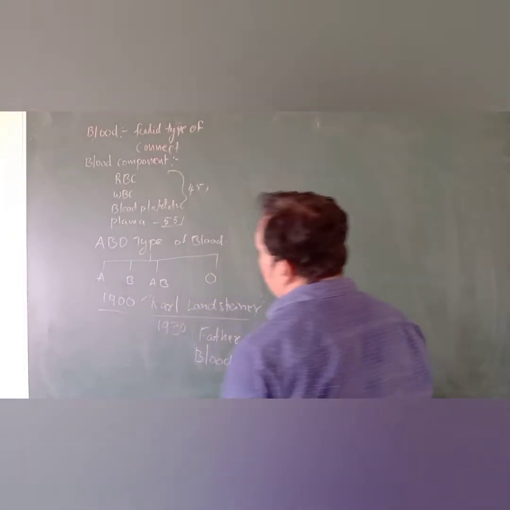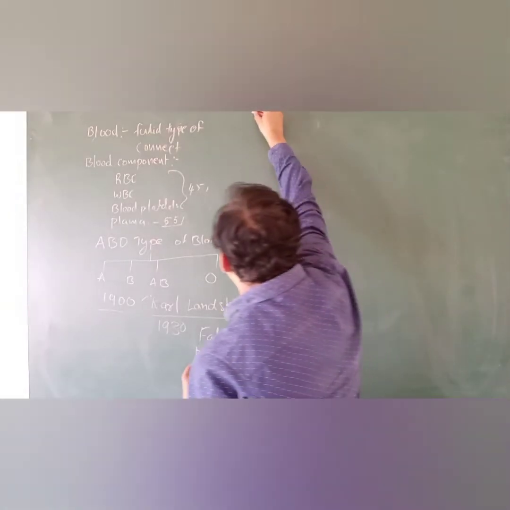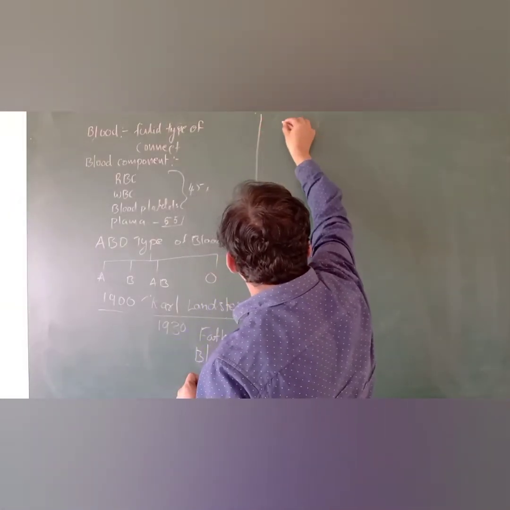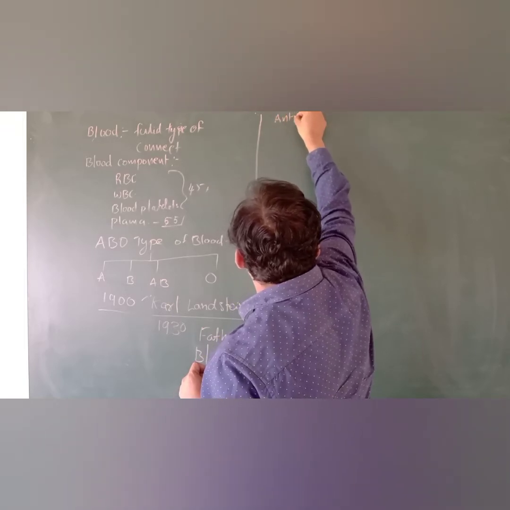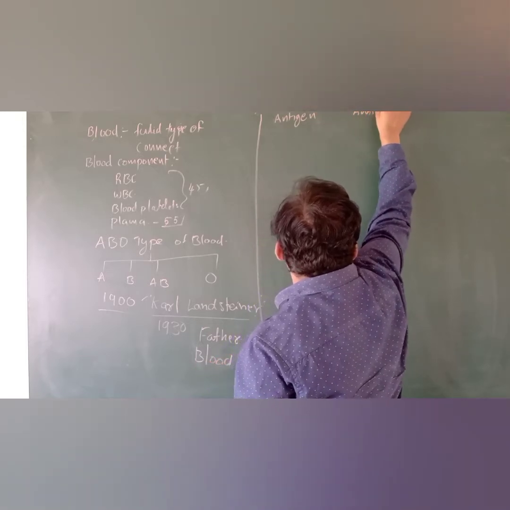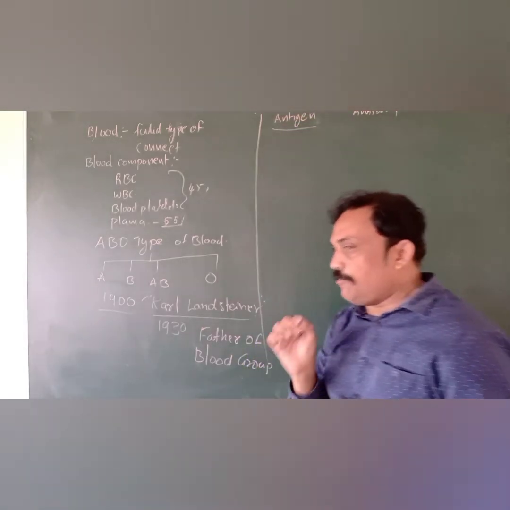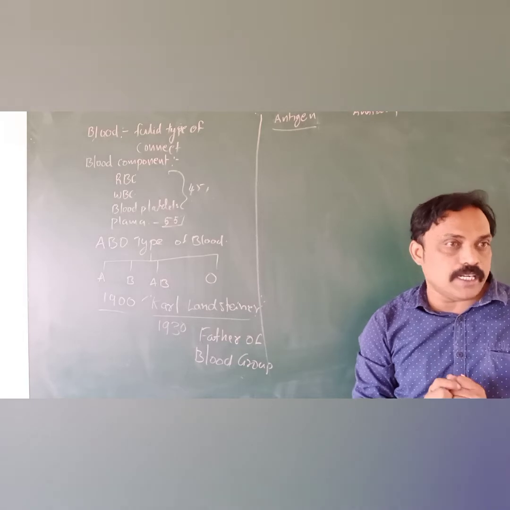How did he discover the various types of blood groups? What did he observe in our blood? First of all, we have to discuss antigen and antibody. Antigen is a type of protein located on the surface of the red blood cells.